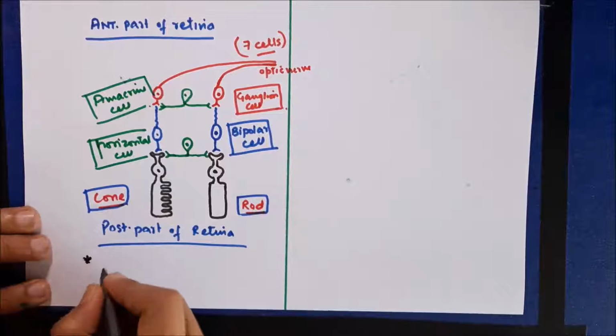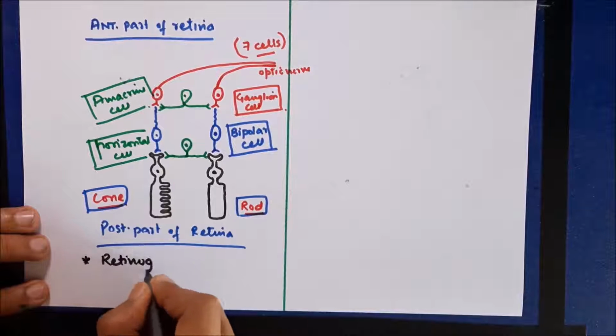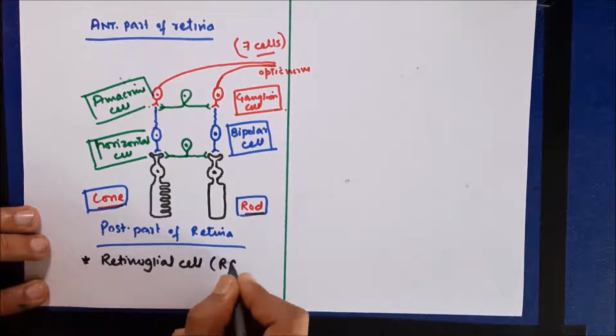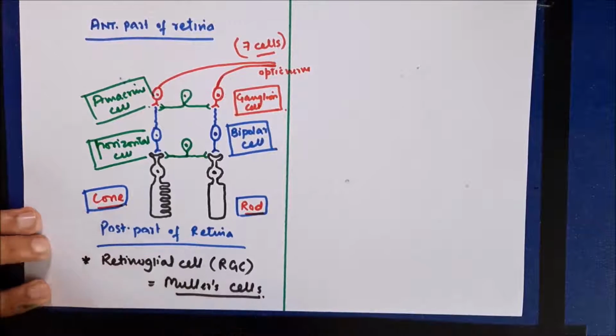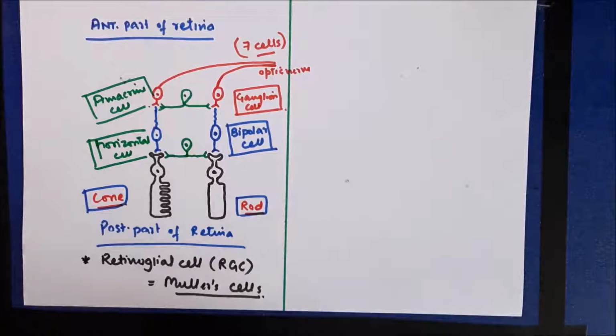Now there is another type, the 7th type of cell, however it's not associated with vision. These are actually glial cells known as retinoglial cells or RGC cells. They are also known as Mueller's cells. These are not associated with vision, they only provide structural support to the retina.